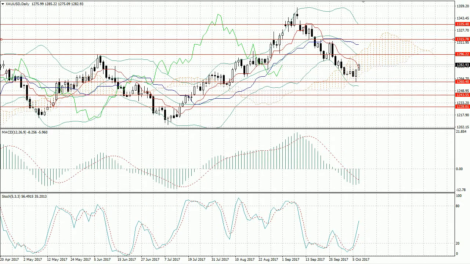The quotes of gold have moved to growth after quite a long fall. The upward tendency may continue to the level of 1296.22, where gold may meet strong resistance. Breaking through the level of 1296.22 will open the way to the range of 1315.78 and 1335.40. If the level of 1296.22 is not broken through, one may expect the rate to reverse and the downward tendency to resume with target at 1260.40.